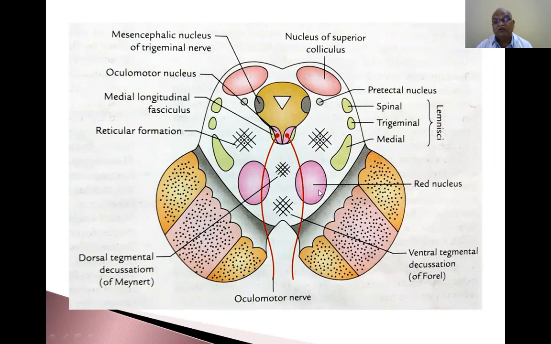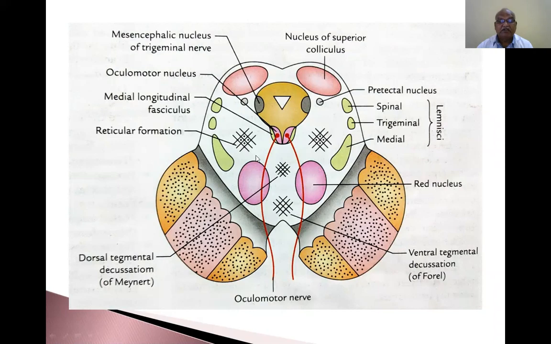You see here the red nucleus, medial, trigeminal, spinal, lemniscus, reticular formation, pretectal nucleus, superior colliculus. This is how the tectum part and tegmentum part differ between the section at the superior colliculus and the section at the inferior colliculus. Whereas the crus cerebri and substantia nigra are the same at the level of the superior colliculus and inferior colliculus. You have to study all these diagrammatic representations in the standard textbooks.